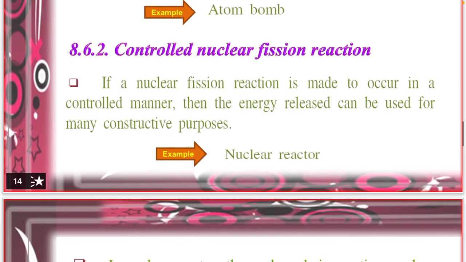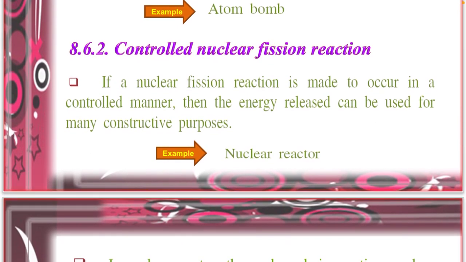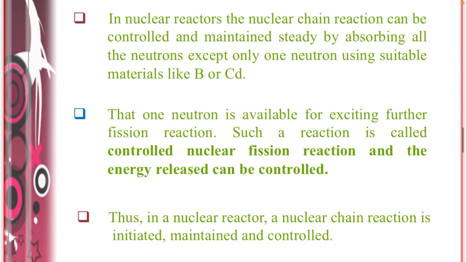What do you mean by controlled nuclear fission reaction? When a nuclear fission reaction is made to occur in a controlled manner, then the energy released can be used for many constructive purposes. For example, a nuclear reactor. How is it controlled? In a nuclear reactor, the chain reaction can be controlled by inserting control rods made of boron or cadmium. These control rods absorb all the neutrons except one in the reactor core,